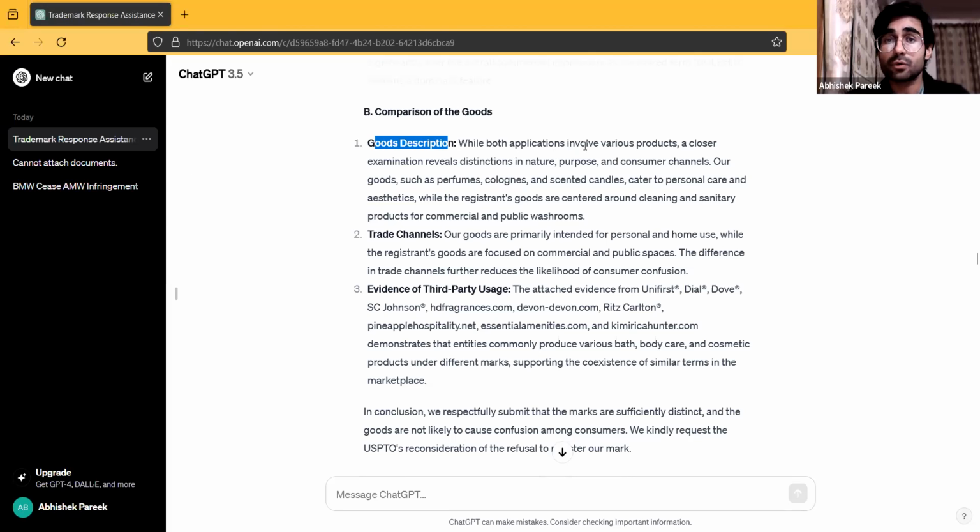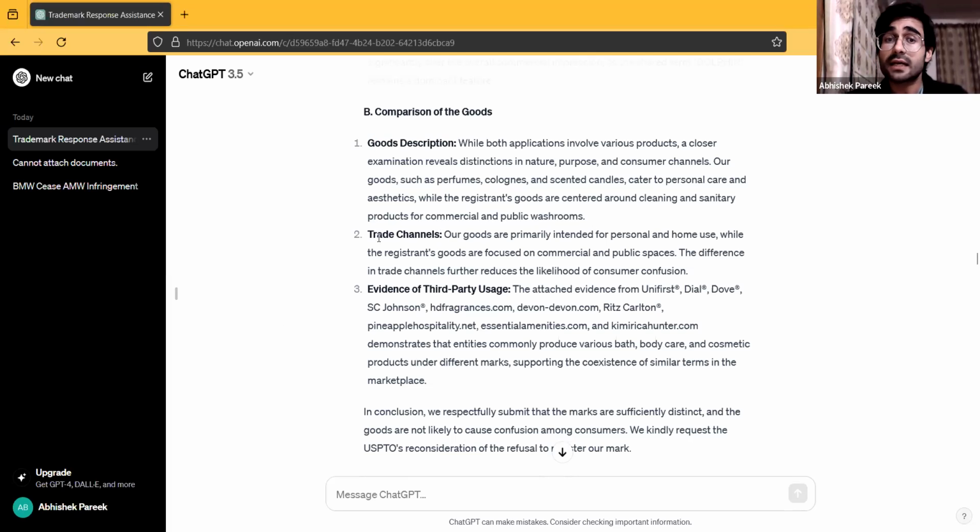So over here we have stated, while both applications involve various products, a closer examination reveals distinction in nature, purpose, and consumer channels. Our goods such as perfumes, colognes, and scented candles cater to personal care and aesthetics, while the registrant's goods are centered around cleaning and sanitary products for commercial and public washrooms. This is what has been stated over here.